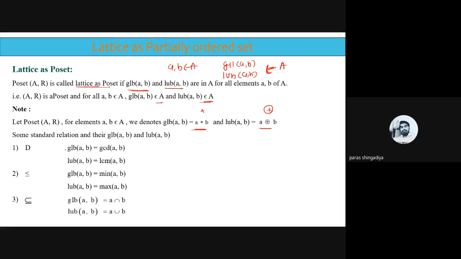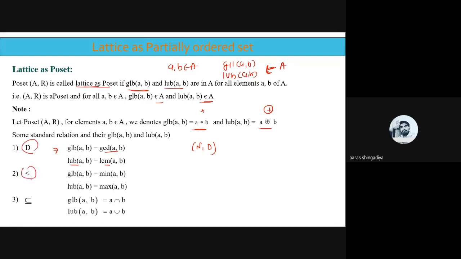We have different types of standard relations. One is the divide relation. When the divide relation is involved, for any set A, for example N, divides; Z, divides; S30, divides, and so on, you have to check the GLB and LUB for all these elements. So how can we define the greatest lower bound and least upper bound? For divide relations, we consider GLB as the GCD of A, B and LUB as the LCM of A, B. For GLB we use the greatest common divisor, and for LUB we use the least common multiple of these two elements. So that is for a divide relation.